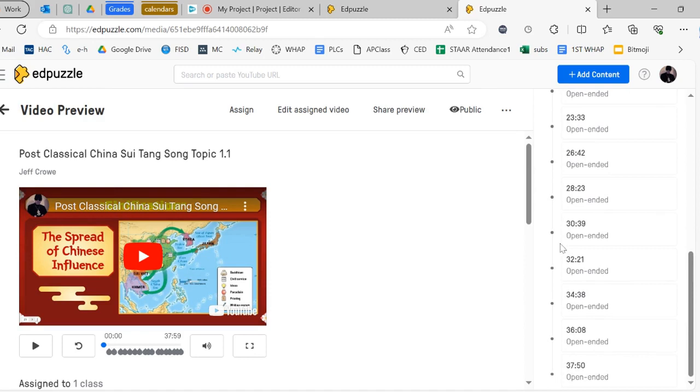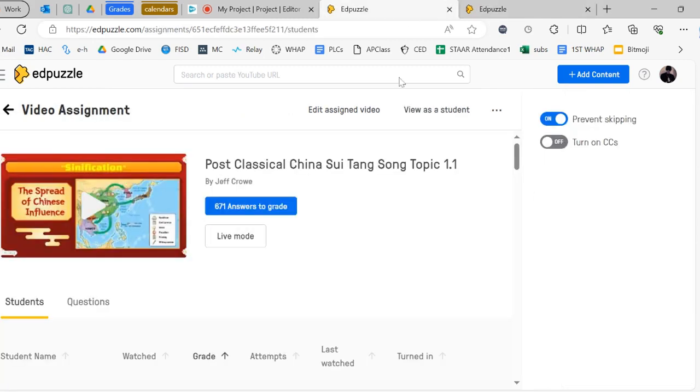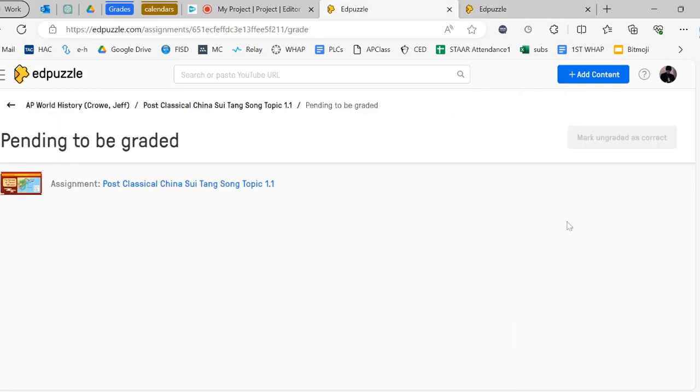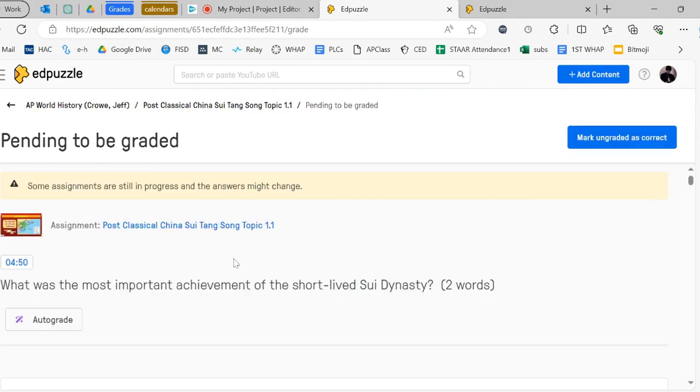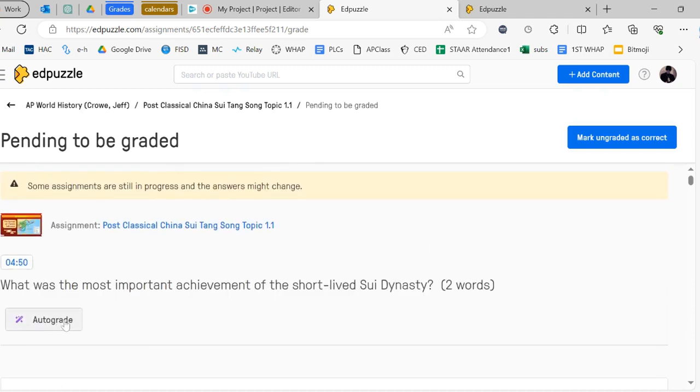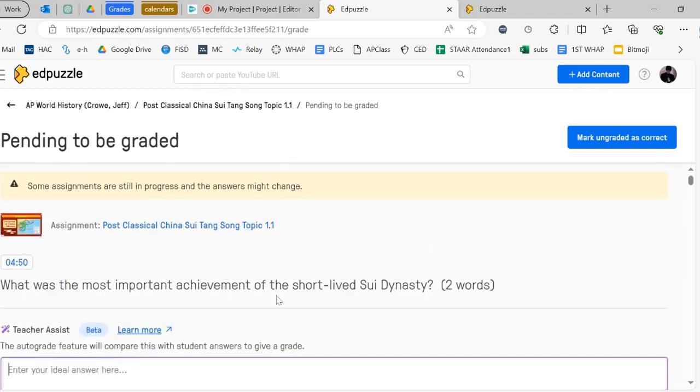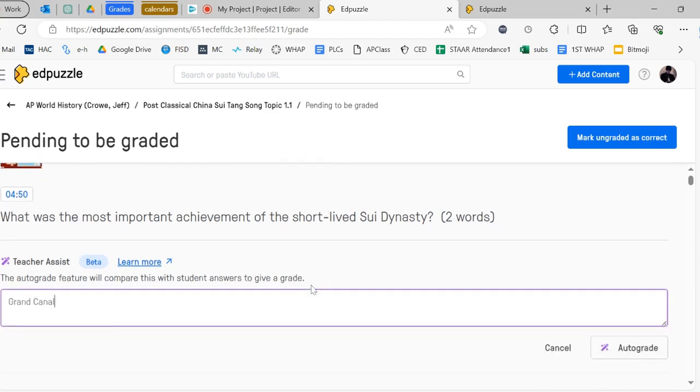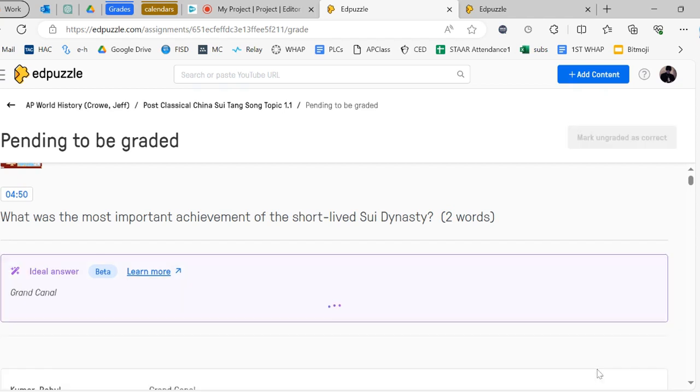Once you assign it through Canvas and give it to the kids, you can go to the EdPuzzle website and it'll say you've got all these assignments pending to be graded. There's this new feature now: you click on auto grade. For example, the first question, what was the most important achievement of the Sui dynasty, was the Grand Canal. So I typed in Grand Canal, clicked the auto grade button again, and it checks Grand Canal against every other student's input and what they responded.